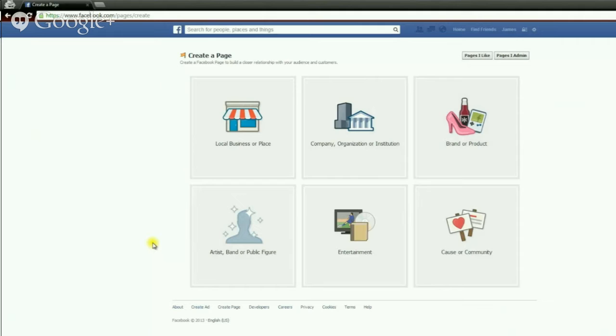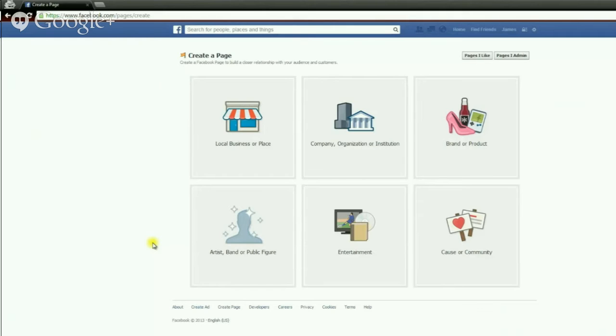Now, a few things to note here. You don't necessarily have to have a personal Facebook profile in order to create a page. If you do not have a personal profile and come to this page to create your page, they will allow you to create a business profile just for the purposes of administrating this page.